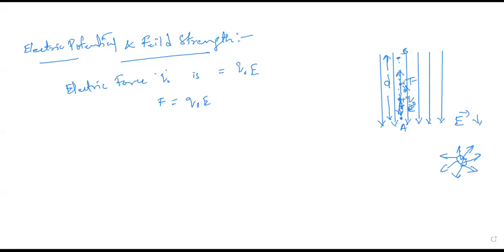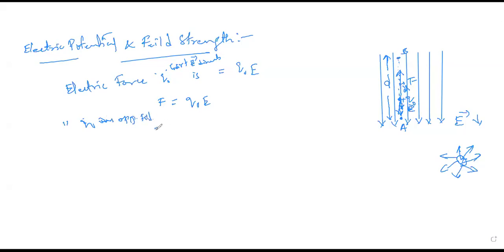But when you take it in the negative direction, that should be in the opposite direction. Negative direction means the opposite direction. So I'm writing the electric force along the field direction as Q naught E, and here the same in the opposite to the field direction.